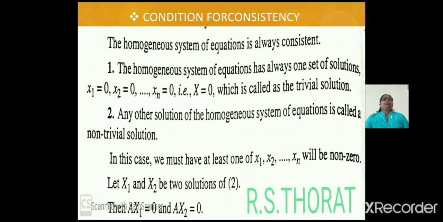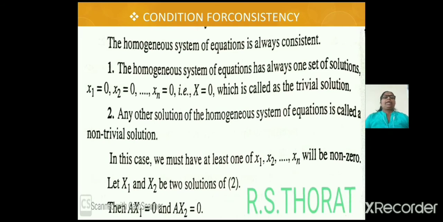Number 2, any other solution of the homogeneous system of equations is called a non-trivial solution. In this case, at least one of x1, x2, ..., xn must be non-zero.